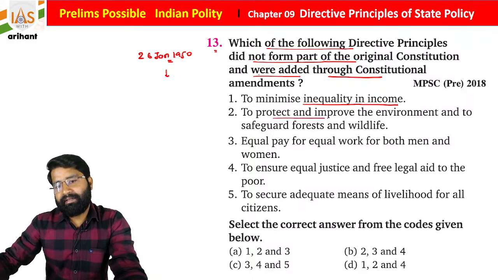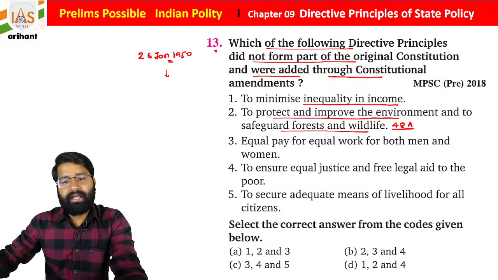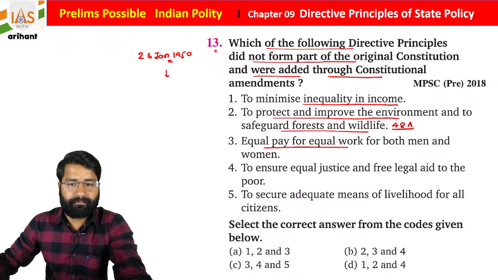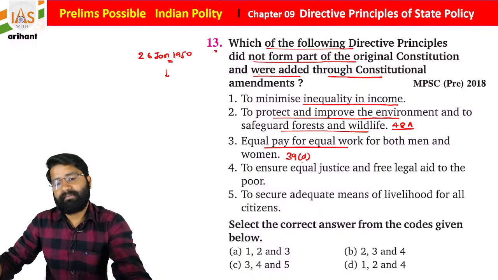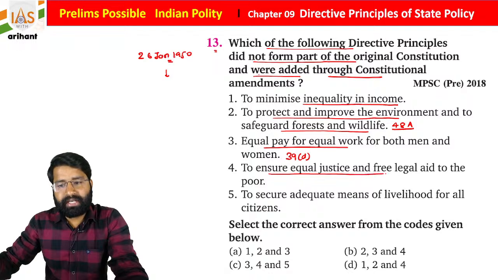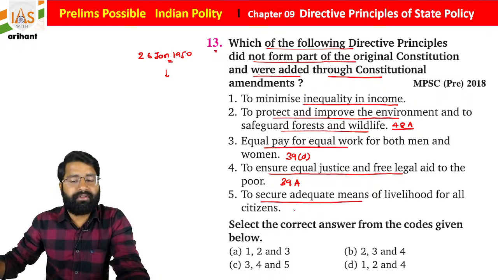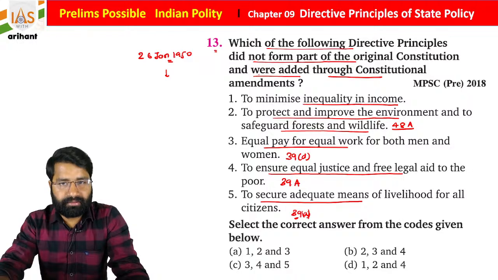To protect and improve the environment and to safeguard the forest and wildlife, Article 48 Clause A. Equal pay for equal work to both men and women, Article 39 Clause D. To ensure equal justice and free legal aid, Article 39 Clause A. To secure adequate means of livelihood to all citizens, Article 39, or you can say Clause A, as well as Article 41 is also mentioning assistance in some working conditions.